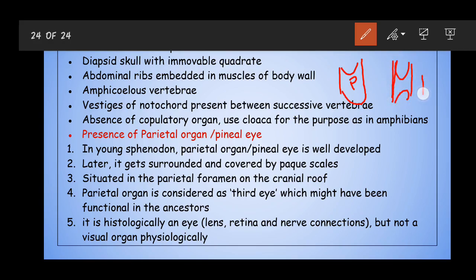This is the amphicoelous type of vertebra. The centrum like this means both sides of the centrum have a concavity. A centrum that is concave on both sides is called amphicoelous. So the vertebrae of Sphenodon or Tuatara are of the amphicoelous type.